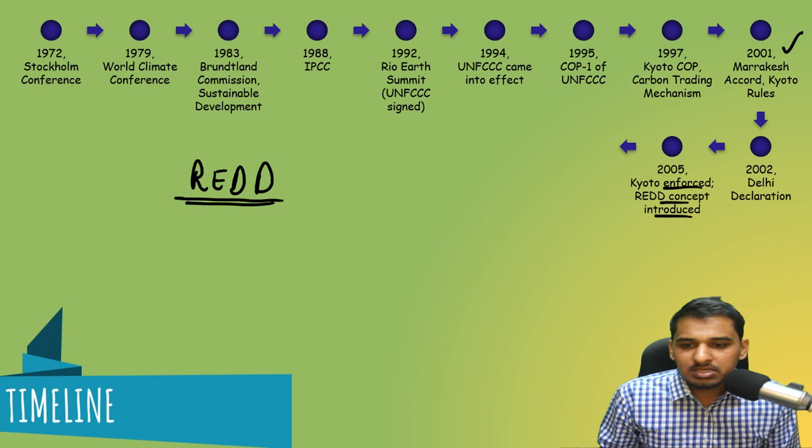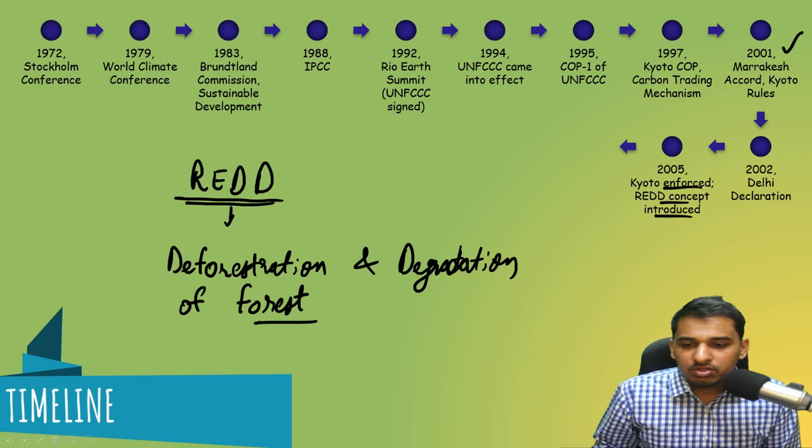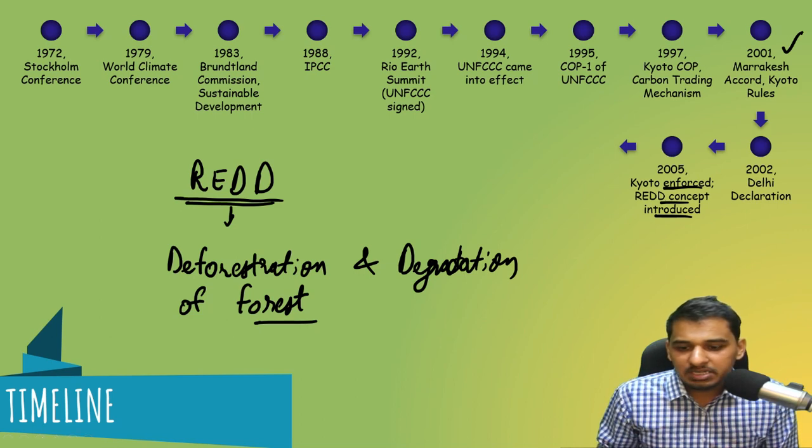In this REDD, suppose there is deforestation and degradation of forest. Due to this deforestation and degradation of forest, we are facing issues of climate change.